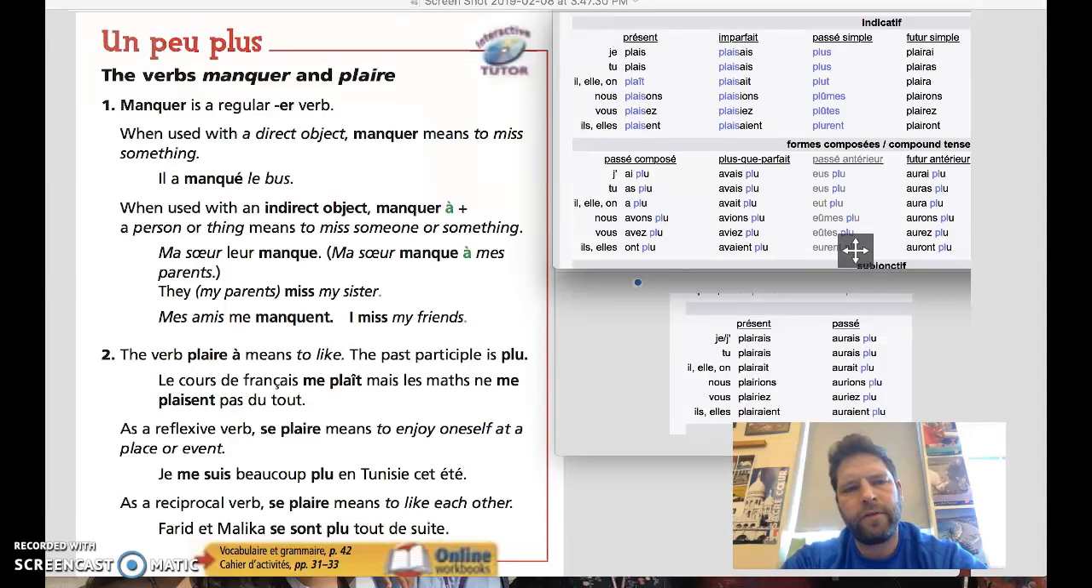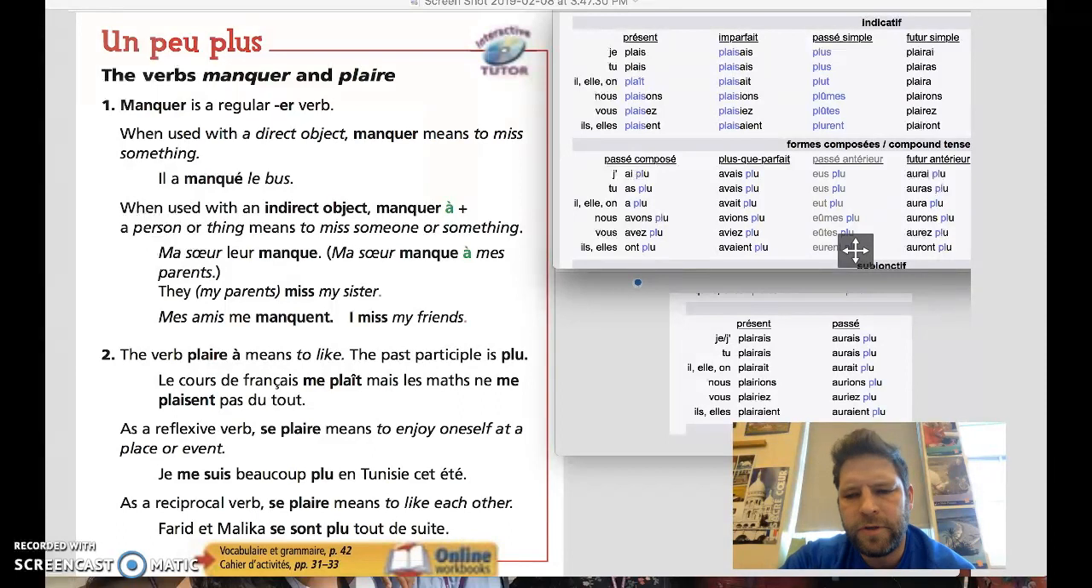We're going to be discussing the verbs manquer and plaire aujourd'hui. So manquer is a regular ER verb, and when used with an object afterwards, towards the end of the sentence, like a class or a bus or a ball, it's just going to be a regular conjugating ER verb. So the example they give is il a manqué le bus, which means he missed the bus. Or il a manqué le cours, he missed the class.